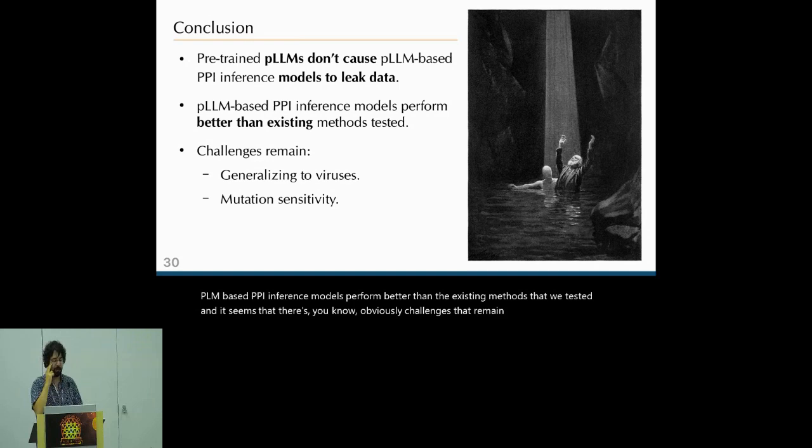We weren't able to get these models to generalize to viruses using the approaches that we used here. And similarly, the models didn't seem to be awfully sensitive to these small but important changes in sequence, which is not awfully surprising when you consider that they perform so well on a truncated sequence of 512 anyways.